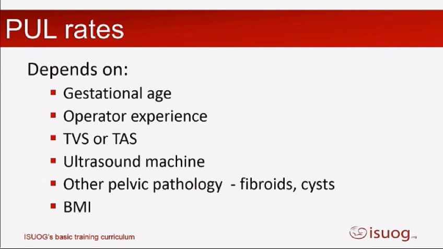We know that the PUL rate depends on a number of things. The gestational age of the woman, as I've shown you earlier. If you scan everybody as soon as they've had their home pregnancy test that's detected, 3 days post-conception, that they're pregnant, of course you're going to have a very high PUL rate. It's also going to depend on your operator experience, the ultrasound machine, whether you're doing a transabdominal or transvaginal scan. Actually, for a pregnancy of unknown location, we're assuming that you've performed the transvaginal scan. Other things that get in our way, big cysts, fibroids, they all increase the risk of us not being able to see the pregnancy.